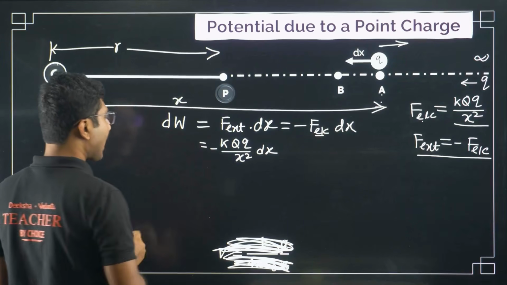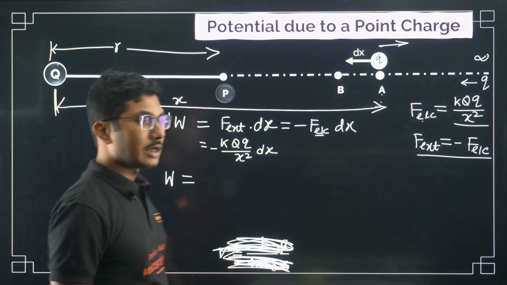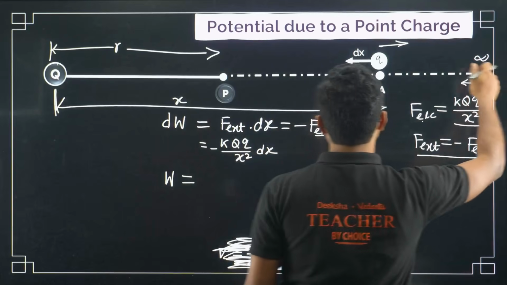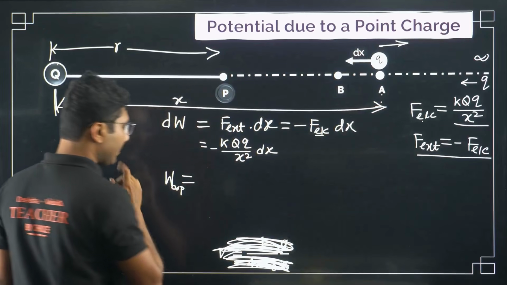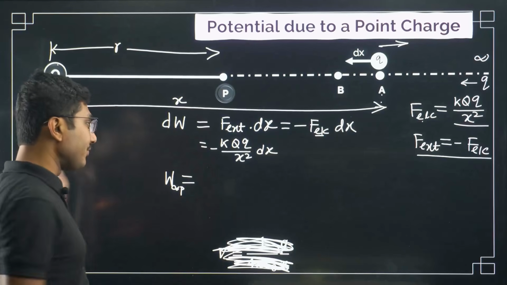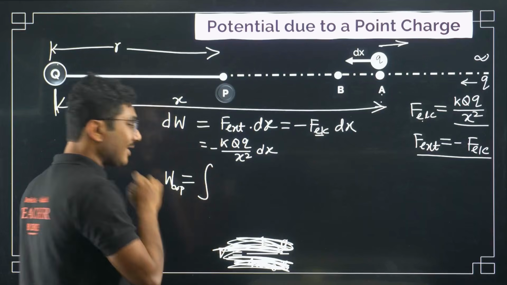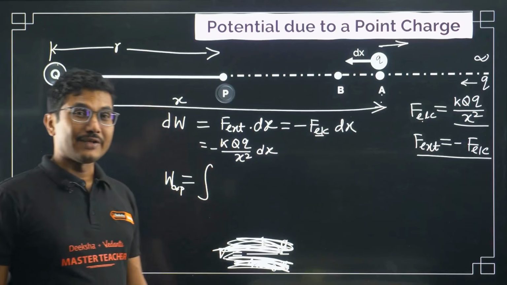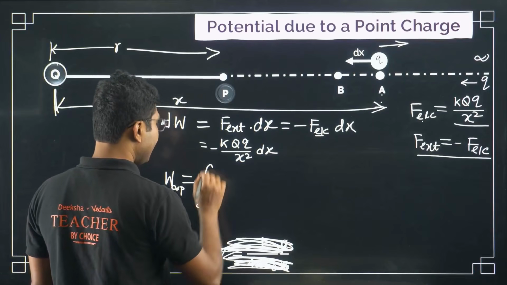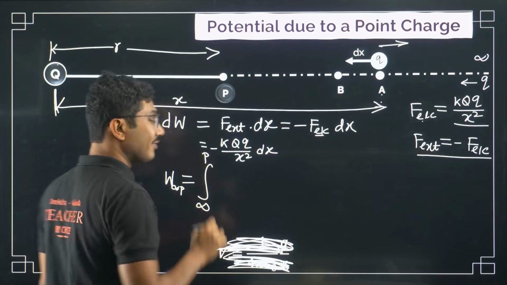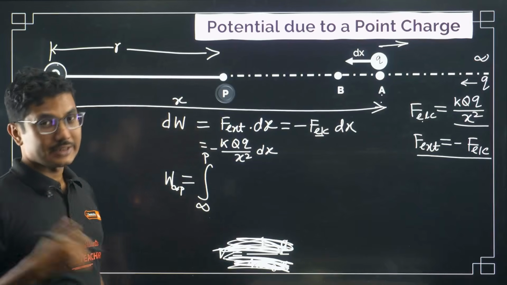Now if you want to find the total work done to bring it from infinity to point P, what you have to do? You have to do something called a definite integration, and the limits of the integration will be infinity to P. Again, I have covered it in my bridge course class. If you have missed it, please go and check that out.